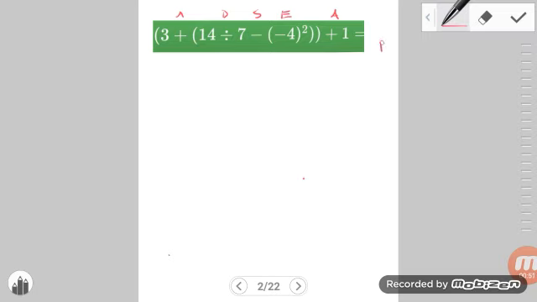Remember that we're working with the principle of P, E, M, D, A, S. We know that we're working with the parentheses first, so we're working what is inside the inner parentheses. Then we're moving on to the exponents. There are no multiplication, followed by division, followed by addition, then subtraction. So we're working with this order of operation here. So I'm going to do it in stages.